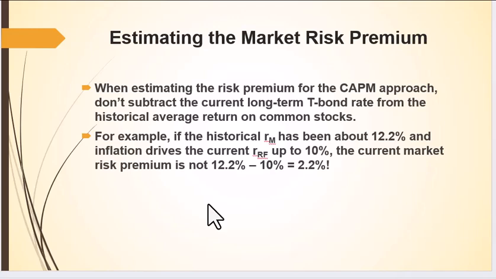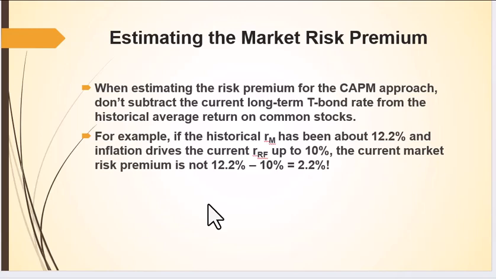We need to worry about the market risk premium, right? When we're estimating the risk premium for the CAPM approach, we don't want to just subtract the current long-term debt rate from the historical average return on stocks.